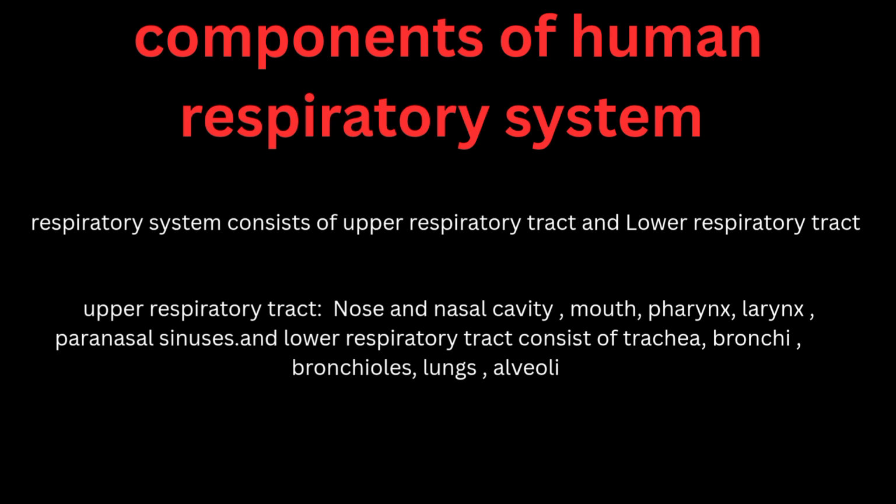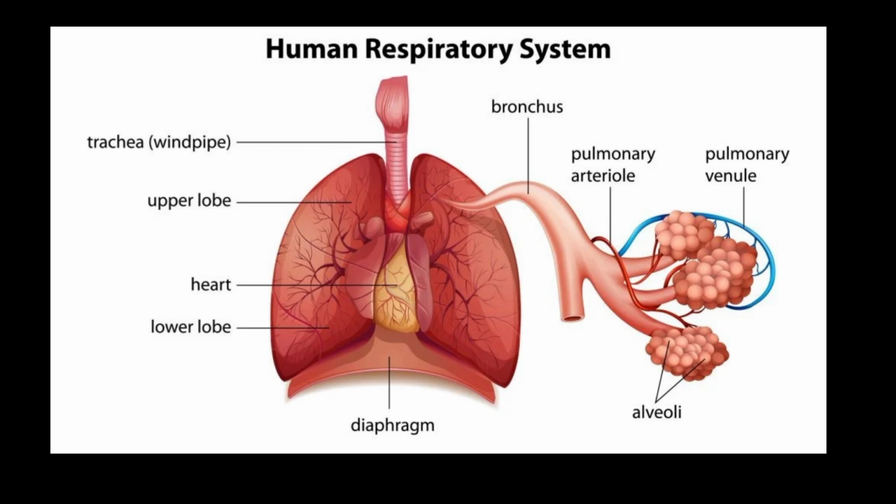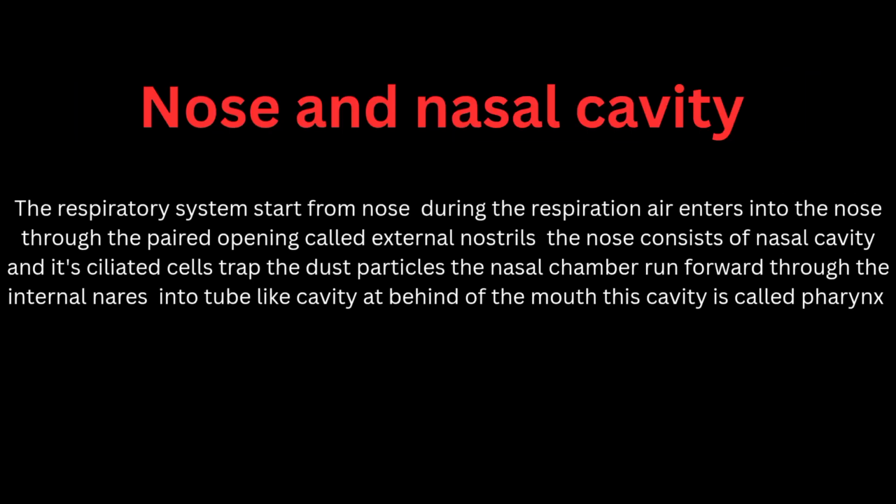The upper respiratory tract consists of the nose, mouth, pharynx, larynx, and paranasal sinuses. And the lower respiratory tract consists of the trachea, bronchi, bronchioles, lungs, and alveoli. Here we can see the diagram of the respiratory system that consists of various organs. The respiratory system starts from the nose.